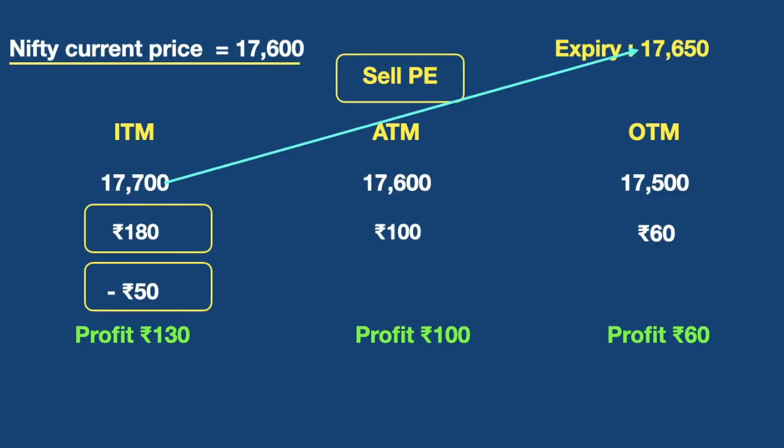The strike price you chose is 17,700. If you minus 17,650 from 17,700, the difference amount is minus 50. So this minus 50 will be reduced from the premium amount of 180 rupees which you received. So when you close your position, you will not receive 180 rupees, you will receive only 130 rupees.